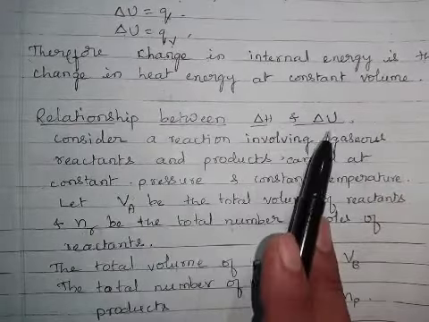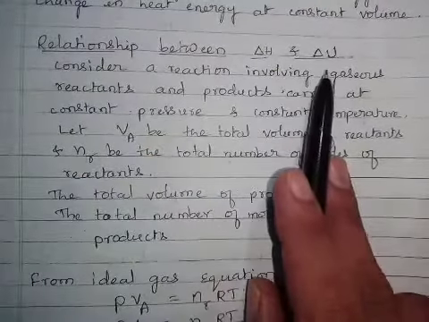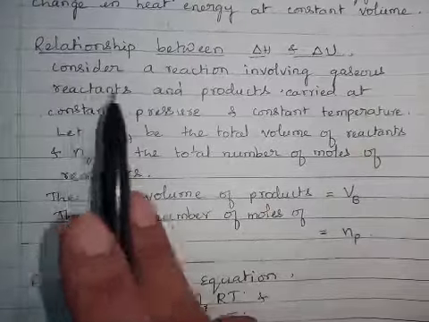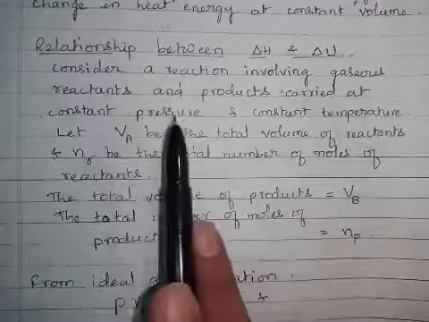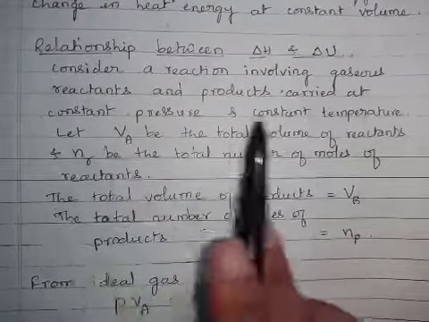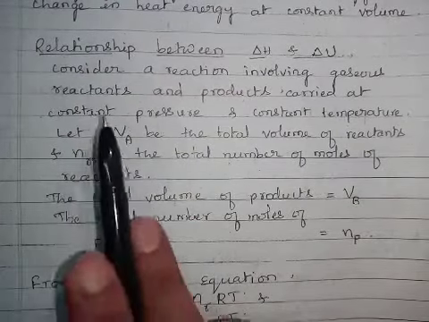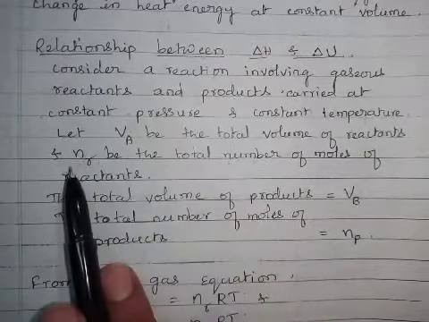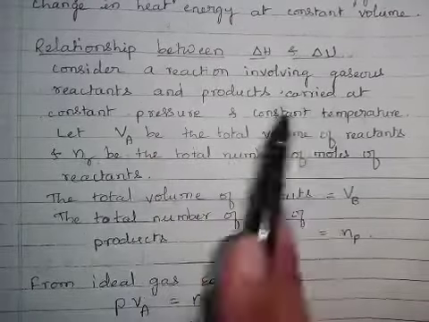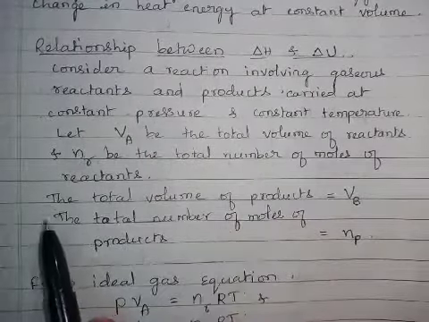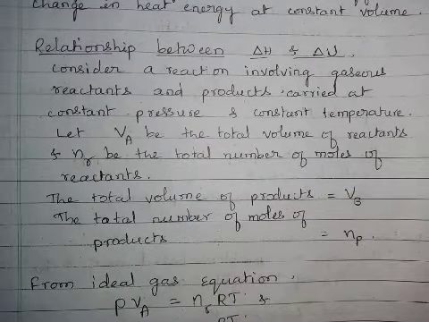Next one, the relationship between delta H and delta U, that is the relationship between change in enthalpy and change in internal energy. Consider a reaction involving gaseous reactants and products carried out at constant pressure and constant temperature. This is the condition. Reactants are gases, products are gases, but the reaction is carried out by keeping pressure and temperature constant. It means the only variable is volume.